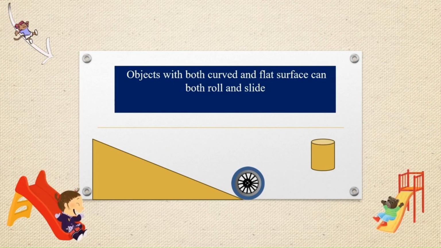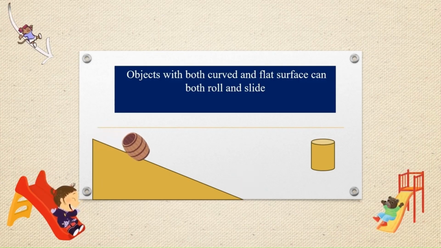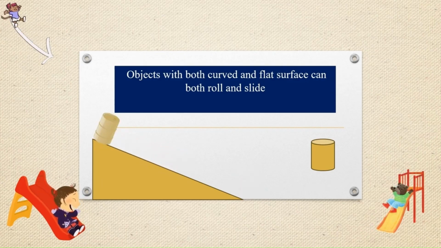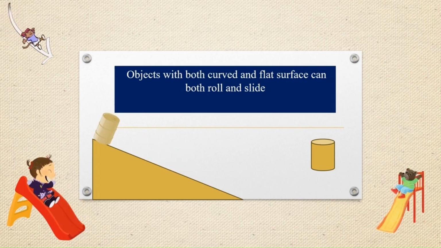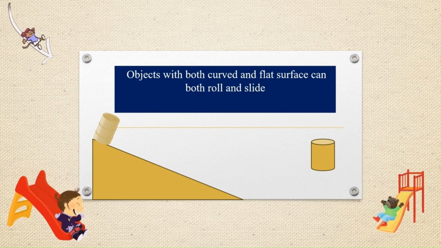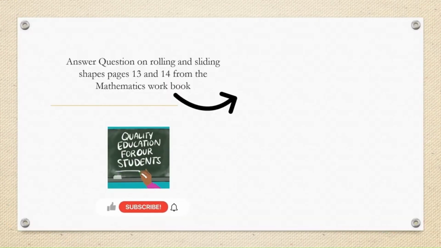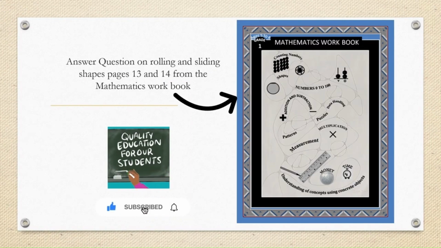I'll take another example, a barrel. But this barrel is not uniform, so you can see the way it is rolling. Now see this barrel, the type of barrel grandma used. If you take its flat surface, see how it moves. See, it is sliding. Hope you understood the difference between rolling and sliding and the objects that can both roll and slide.